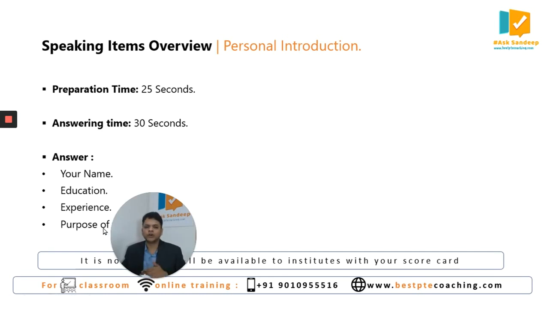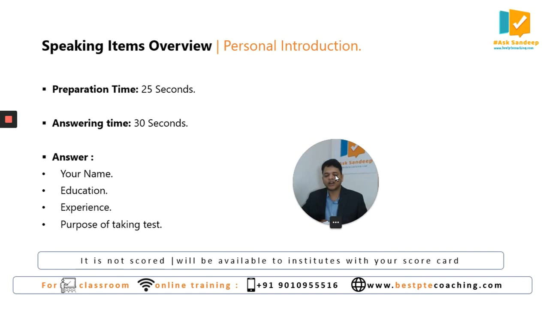If you want to add anything specific, you can always add it. But this question type, for your information, is not scored. You don't get any score added to any of the skills of PTE from this particular question type. So your performance in this question does not impact the score.